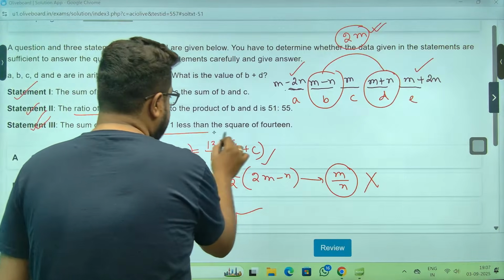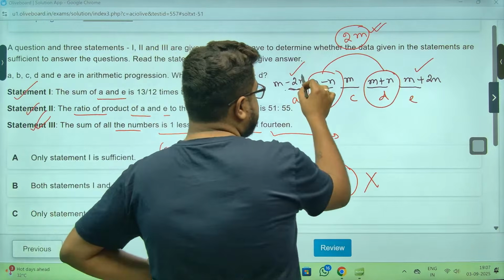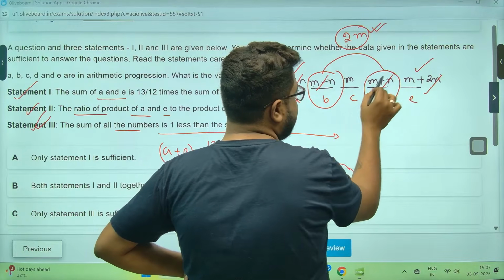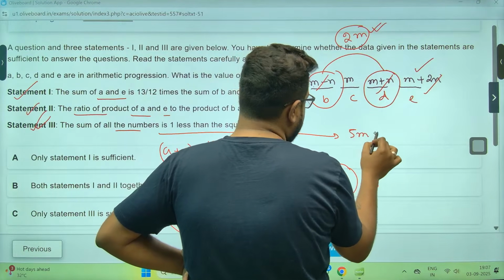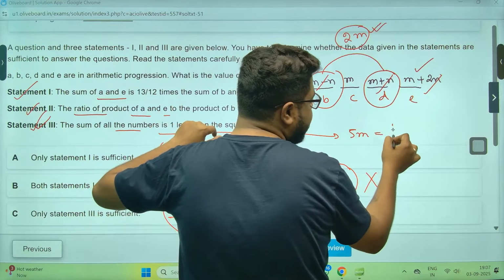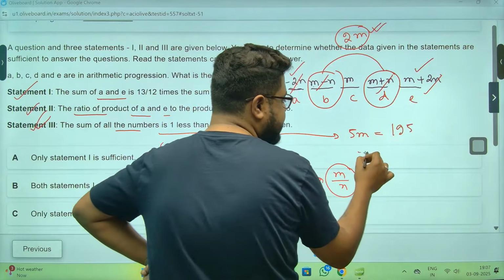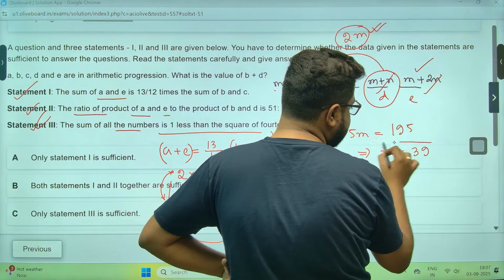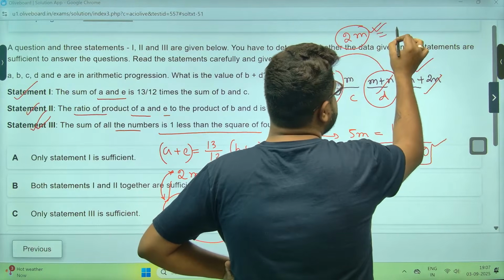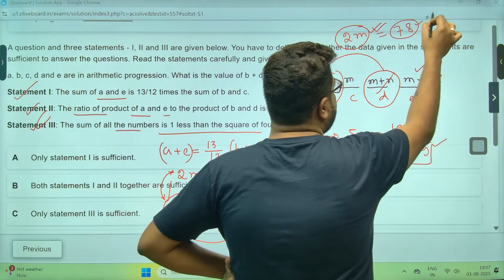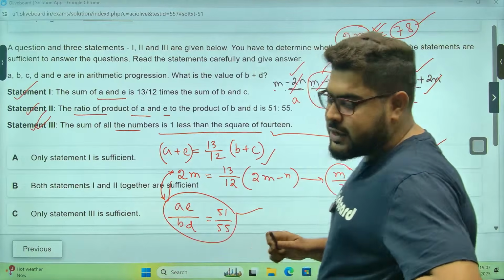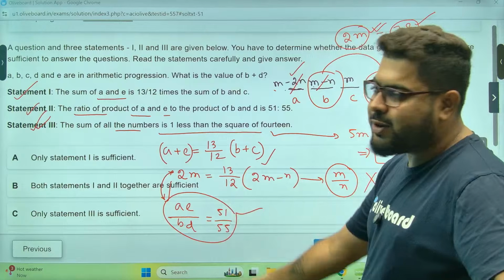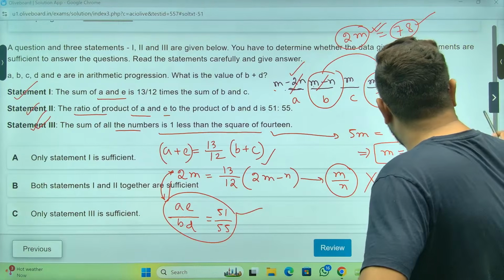Why? If I take the sum of all 3, you see 2n cancels, n cancels. So 5m is 1 less than the square of 14, which is 195. The square of 14 is 196. So m, 5 3s are 15, and so on, so this answer is 78. Right? But if I'm already getting my answer from this, should I go for anything else? I will not go for anything.